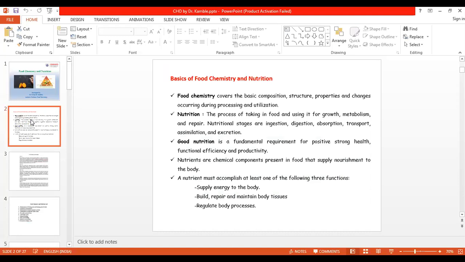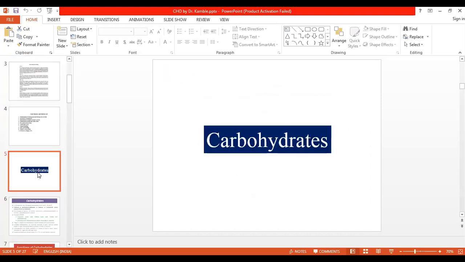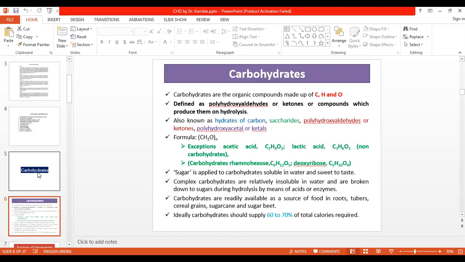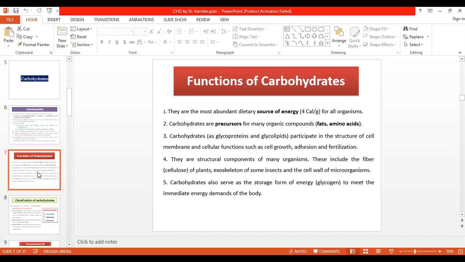Actually, we are going for a basic concept related to the carbohydrate because some of the persons are from an agriculture background. That's why we are taking it from the basics of the carbohydrate. We already discussed what is carbohydrate, what are the exceptions to the general formula, what are the different carbohydrates, and the functions of carbohydrate.